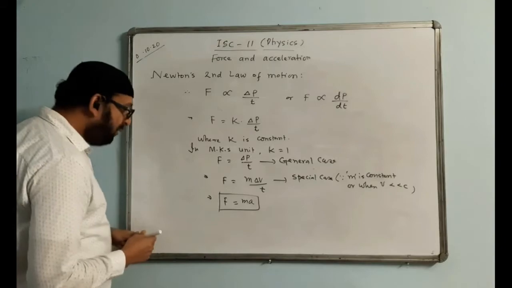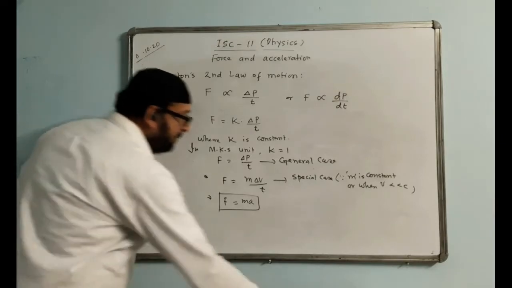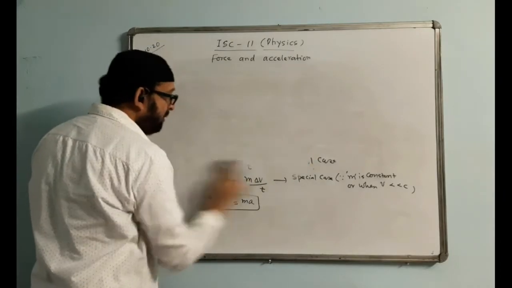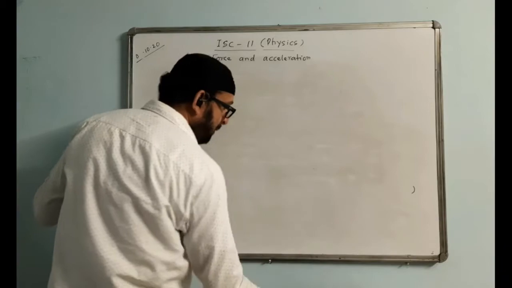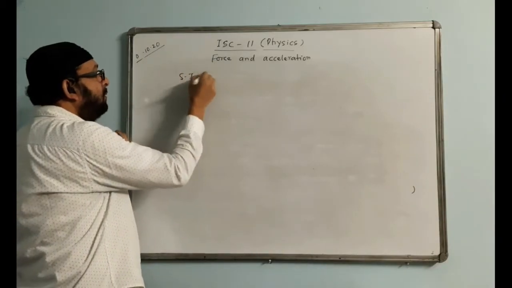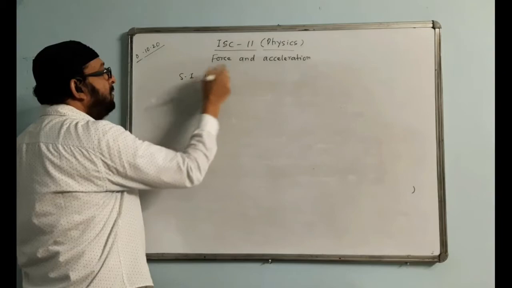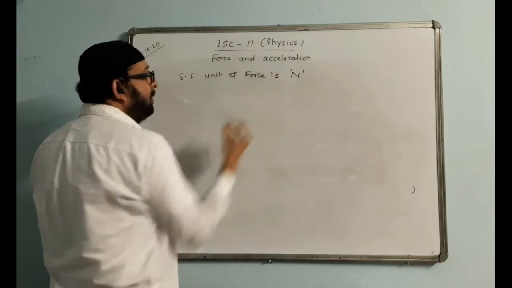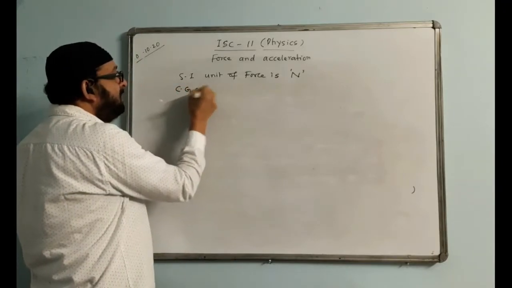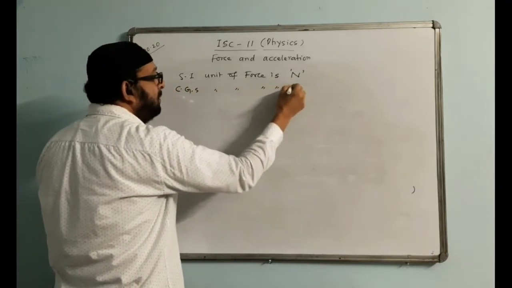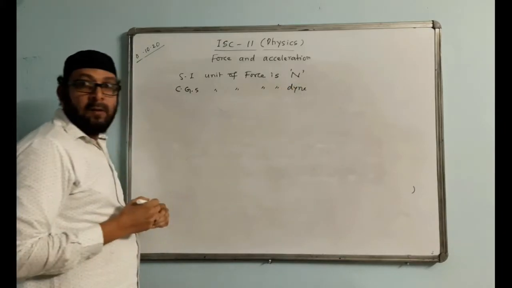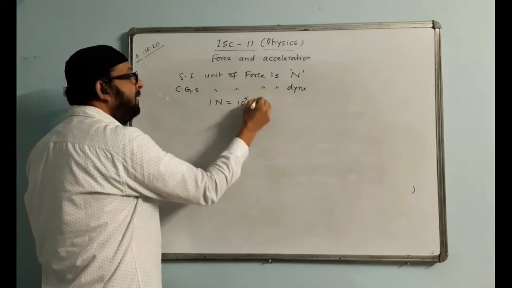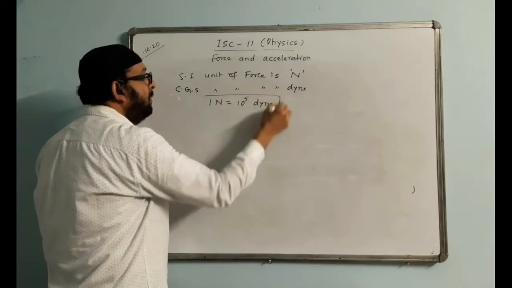Now, what is the SI unit of force? The SI unit of force is Newton. I think you all know that. The SI unit of force is Newton, and the CGS unit of force is dyne. 1 Newton is equal to 10 to the power 5 dyne. I think you know this value also.